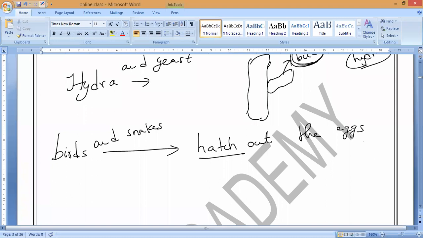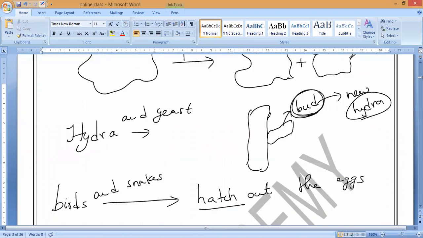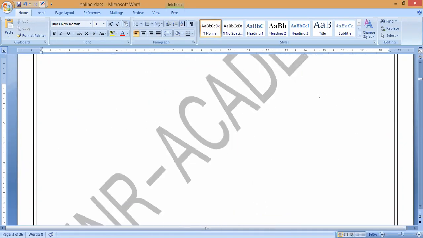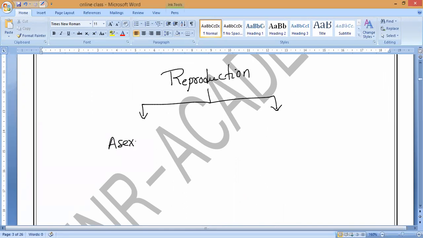So all the different ways of reproduction, based upon the category, even though here we are having different names, we can divide into two main groups. That is, reproduction is going to be classified into two categories. What is that, guys? Can anybody say? Reproduction is asexual reproduction and sexual reproduction. Very good. One is asexual reproduction. Another one is sexual reproduction. Clear, everybody?